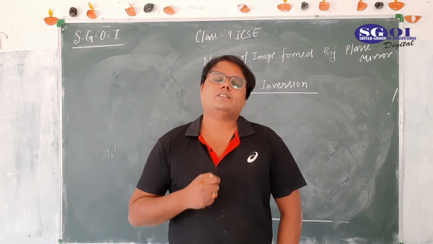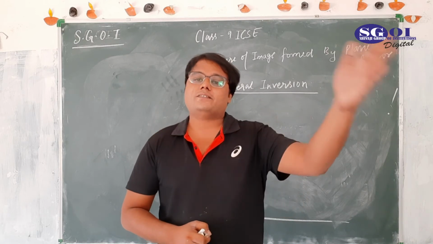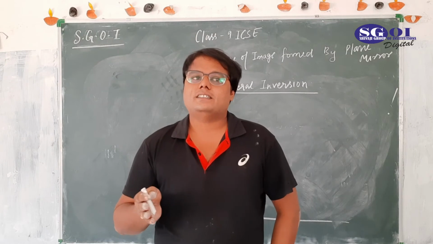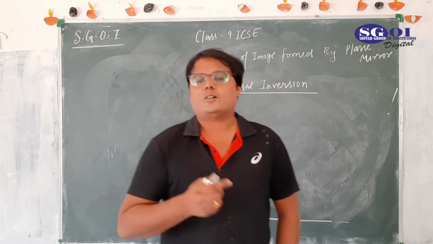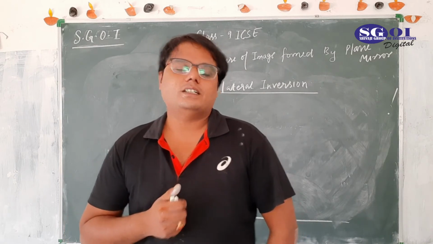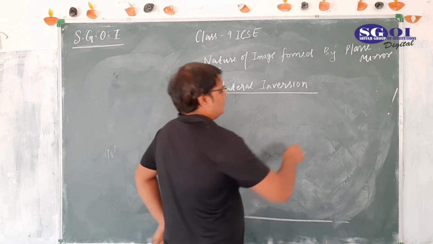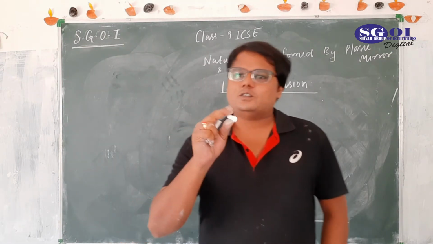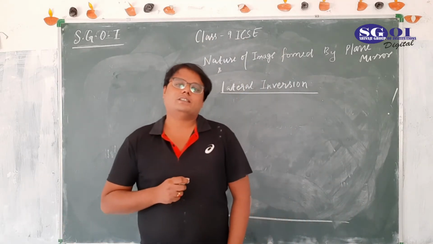Whenever you see yourself in the mirror, you will see your right shoulder on the left side and your left shoulder on the right side. You can notice these things also when you take pictures from the front camera of your phone. This process is known as lateral inversion. For example, you can notice this on your home mirror.